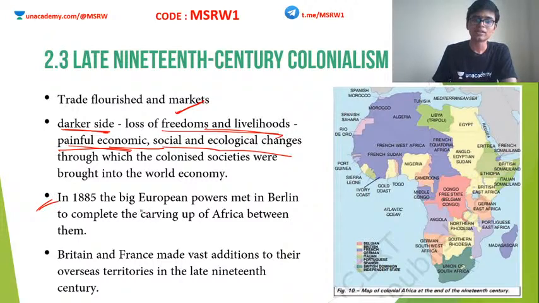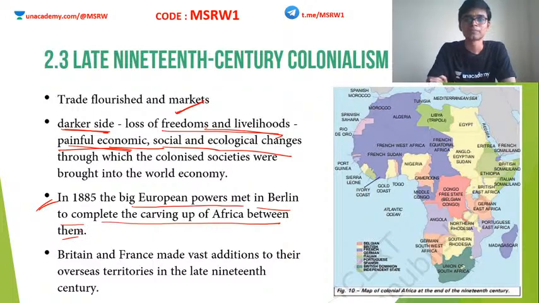So in 1885, the big European powers met in Berlin to complete the carving up of Africa between them. Just like India and America, Africa was also a very attractive area. Why? Because it was one of the least explored areas in the world at that time, and the British and other Europeans believed that Africa has a huge abode of resources. So they were curious about Africa. Even now, Africa is a very hot topic. India, China, etc. are trying to invest in Africa. Why? Because Africa is considered the area which is going to develop at a very high pace in the near future.